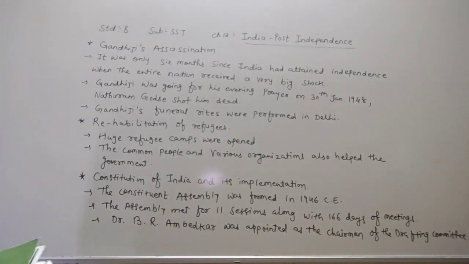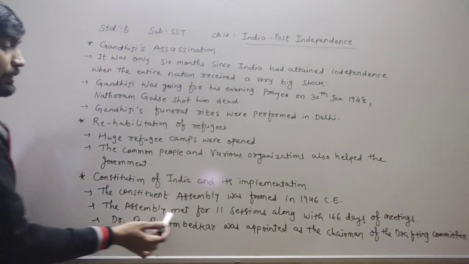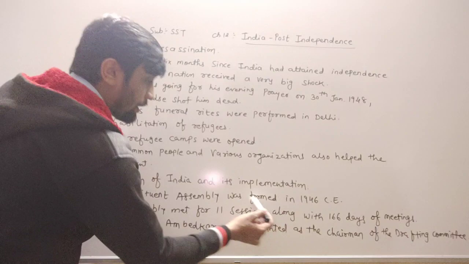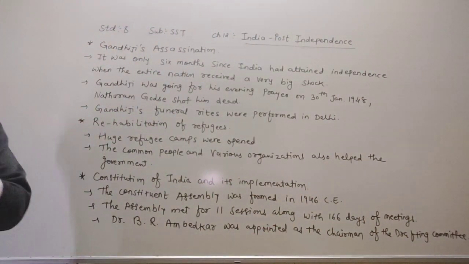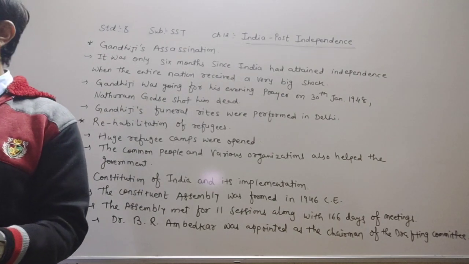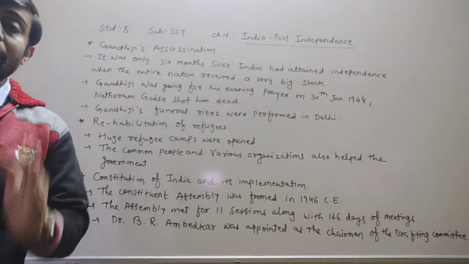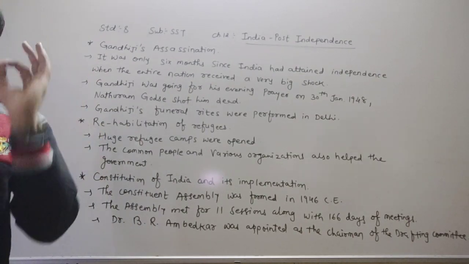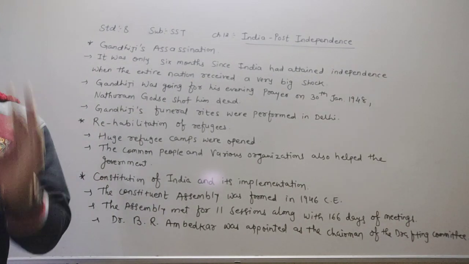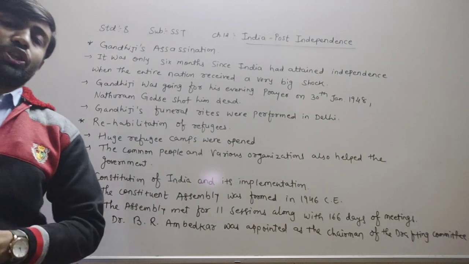What happened there, dear children? Various committees and subcommittees did the work of correcting and amending the details of the Constitution.